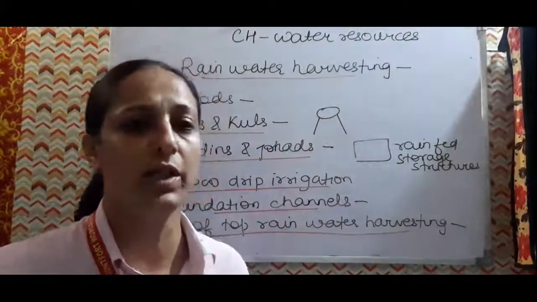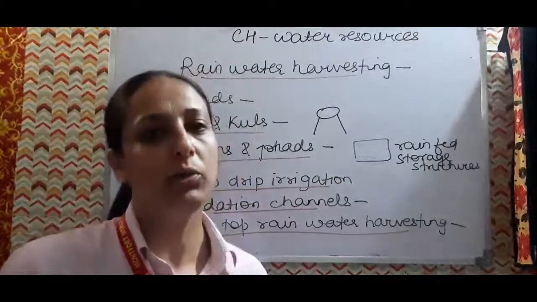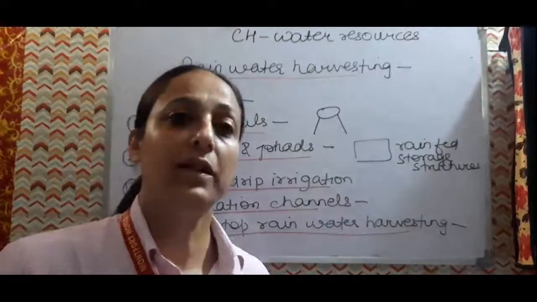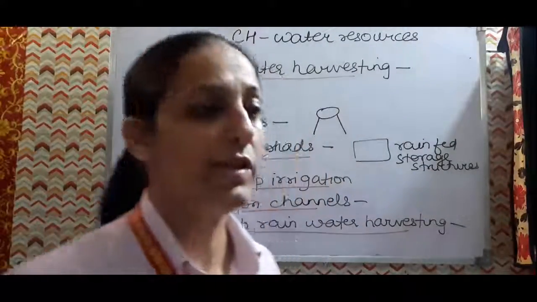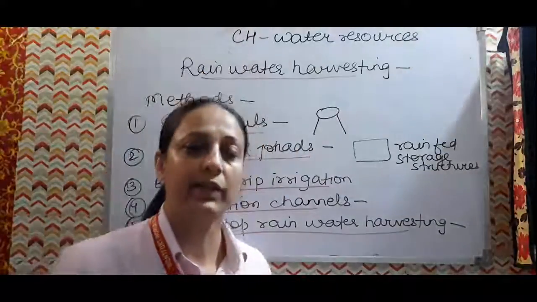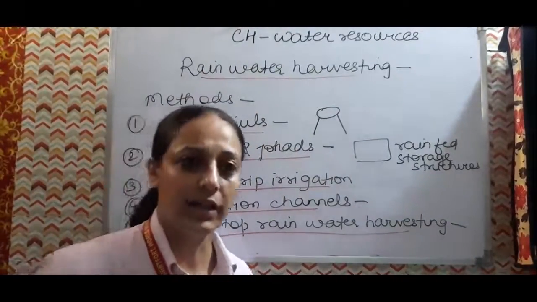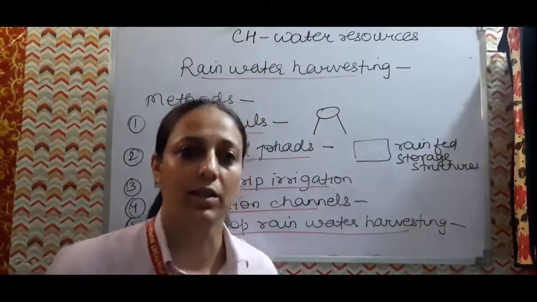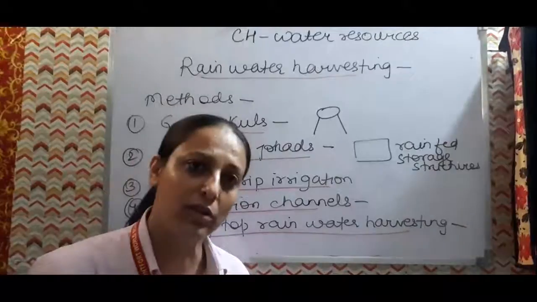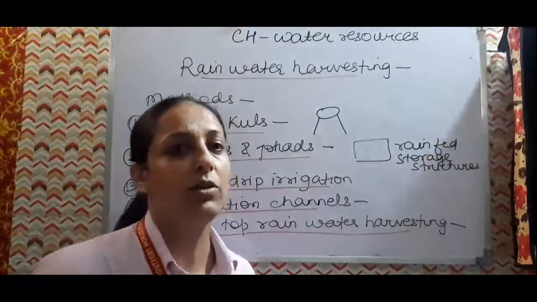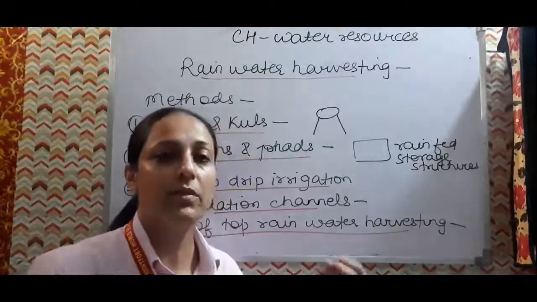So people used to create tankas in the underground, or it can be open also. And then on the rooftop, through pipes, they used to connect it with the tankas. Usually the first rain shower is not collected, and after that the subsequent rain showers are collected, and all the water is stored in the tankas. And this is a more reliable source of drinking water for the people of Rajasthan, because rainwater is the purest form of water. So they used to call it palar pani.